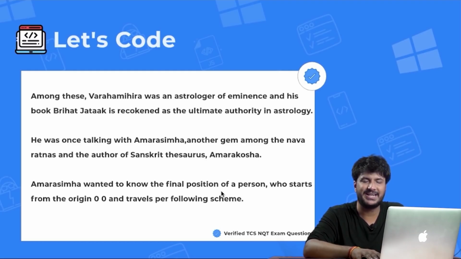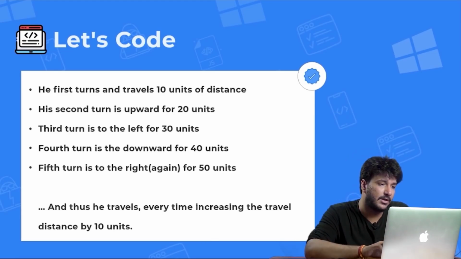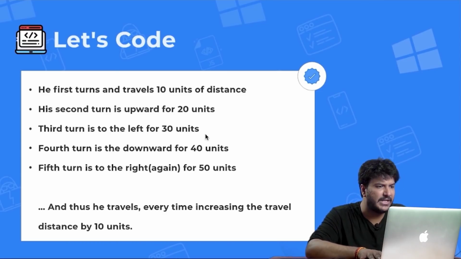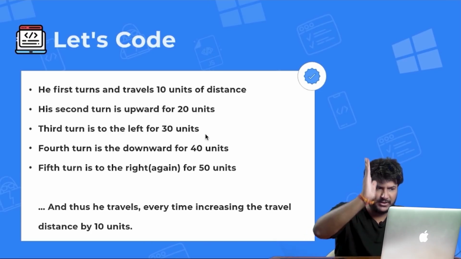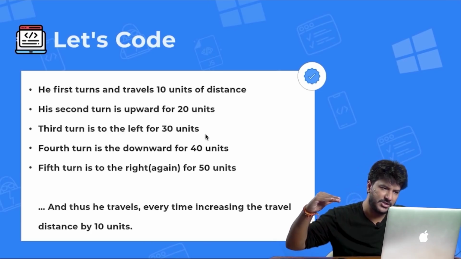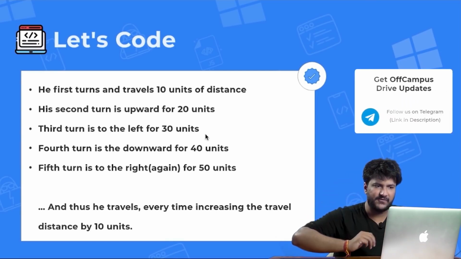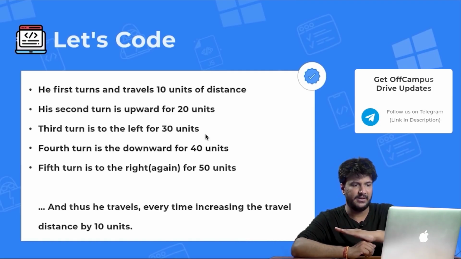the origin 0, 0 and travels per the following scheme, right? So let's see regarding it. Okay, so let's look at the directions that these people are giving. So what they are saying essentially here is, he first turns right and travels 10 units of distance. Okay, then they say his second turn is upwards 20 units. Then his third turn it's towards the left 30 units. Then fourth turn is downwards 40. Then fifth turn is to the right again 50.